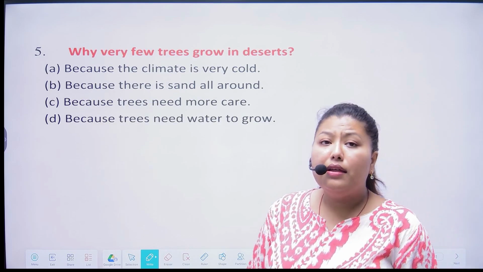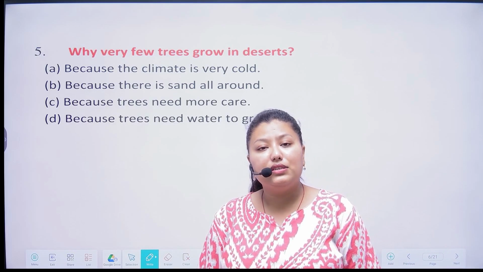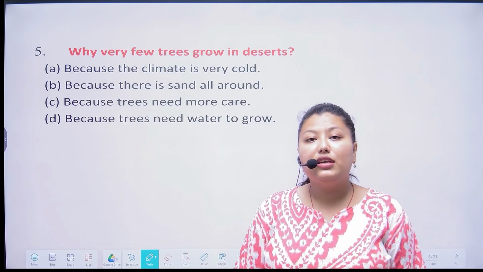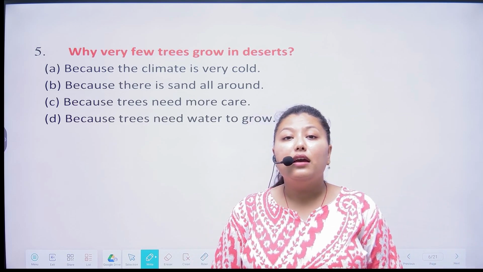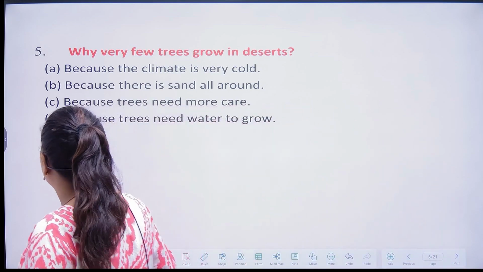Next question: why very few trees grow in desert? Options are because the climate is very cold, because there is sand all around, because the trees need more care, because trees need water to grow. So the correct answer is option number A.